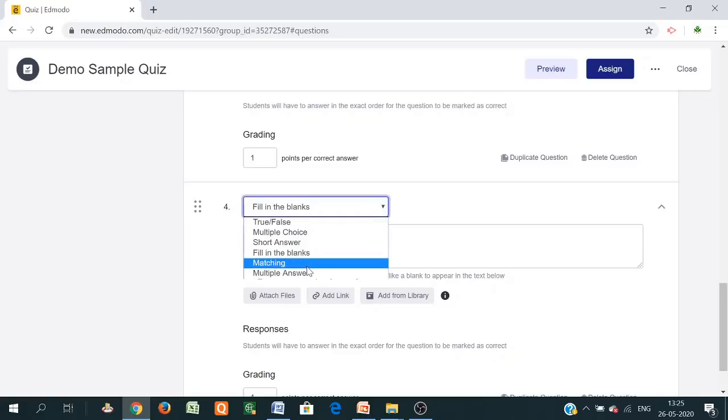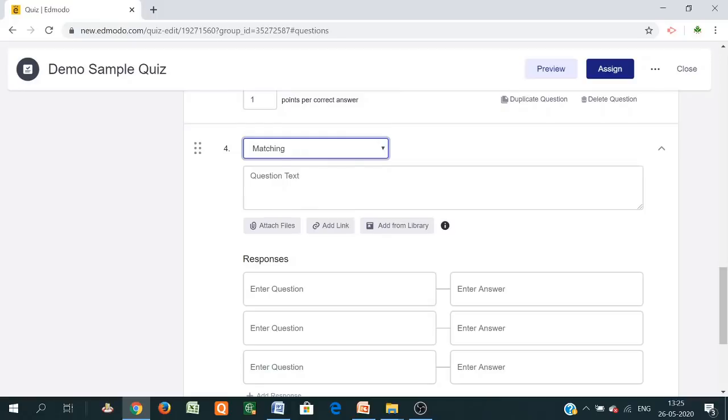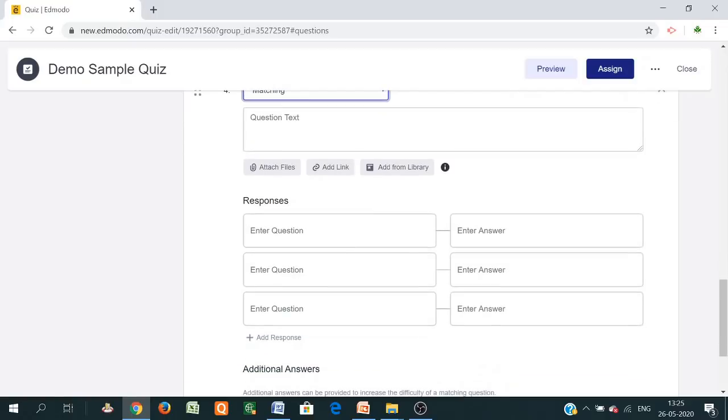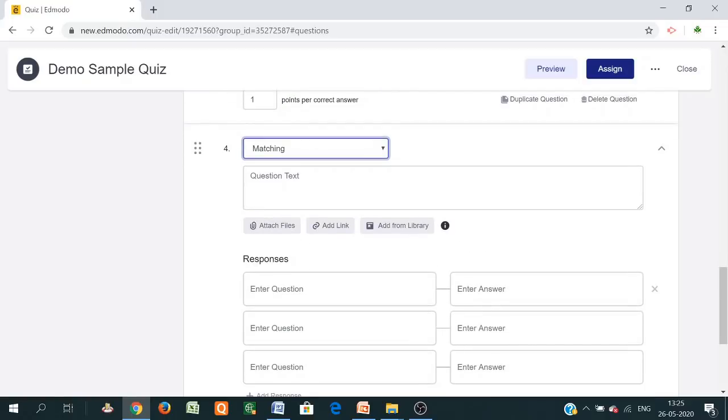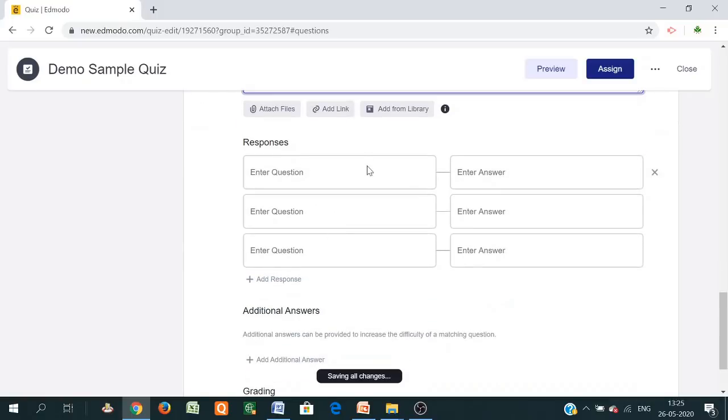Then matching. It is very important. This is a new type of quiz creation in this Edmodo platform. This is not available in Google Forms either. You just give the responses for matching. Suppose: match the capitals of states of India. Match the capitals of the states in India.